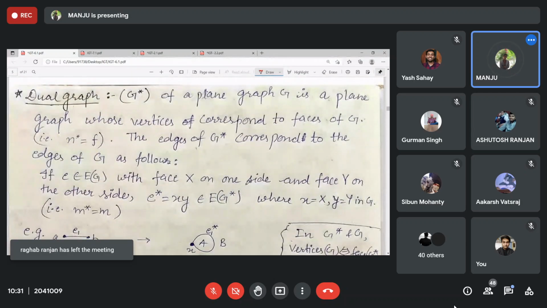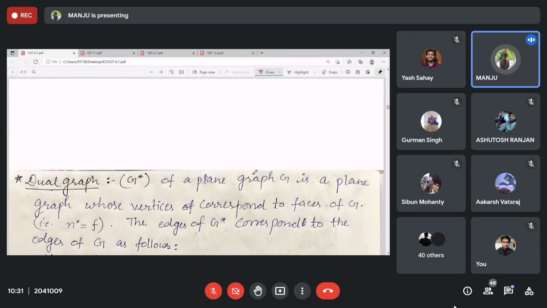Then we discuss dual. What do you understand by dual? Before dual, a graph that is planar you can always draw as a plane graph, and a plane graph divides this R2 plane into some regions. These are known as its faces, or simply regions. Clear?